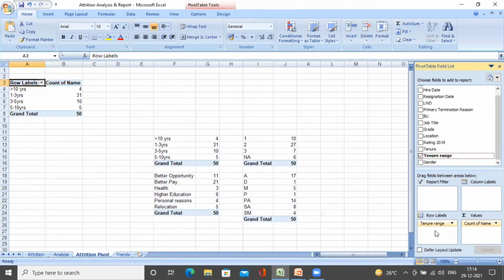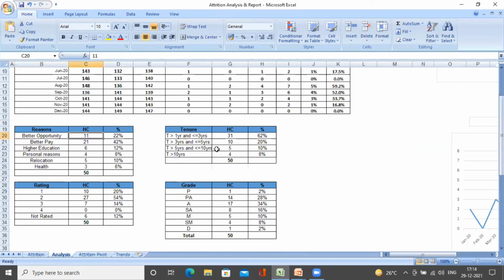Similarly for tenure range. Once I have this, I will have them pasted here and see the numbers. How do they look? In the case of 1 to 3 years, I see 31 employees exiting. The percentage is 62, which is very high. So by tenure, it is 1 to 3 years contributing more towards attrition.